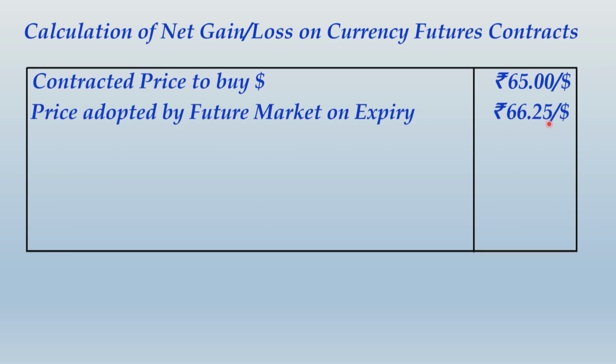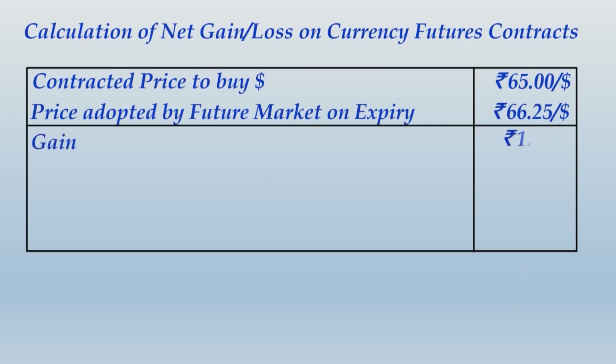Do you see? This price is more than the contracted price. So in simple words, you have agreed to buy at 65, but the price prevailing on settlement is 66.25. So you have made a gain of rupees 1.25 per dollar.